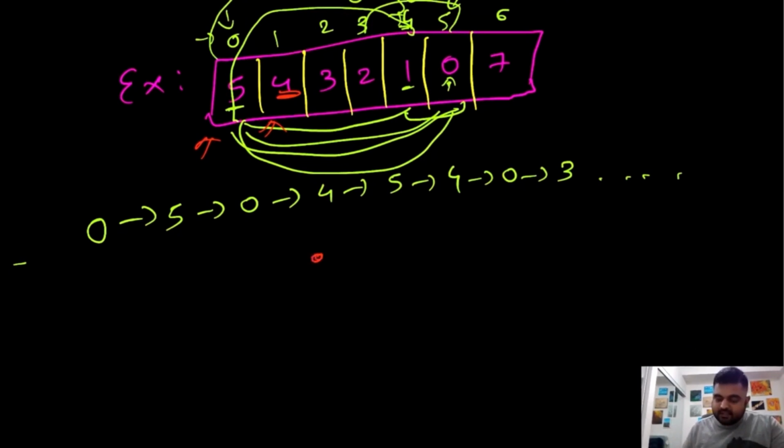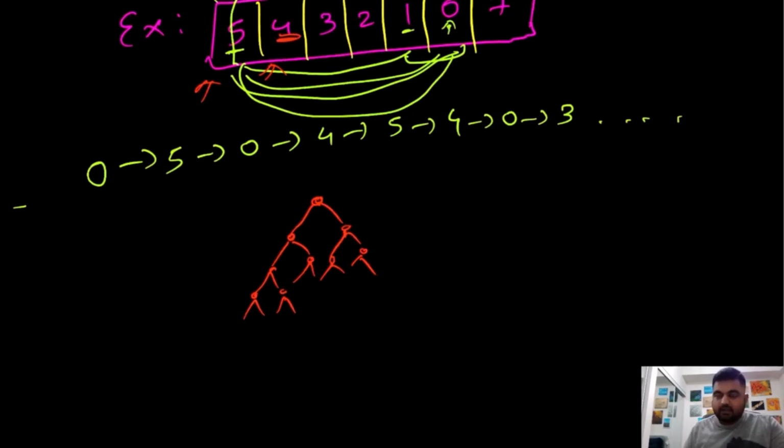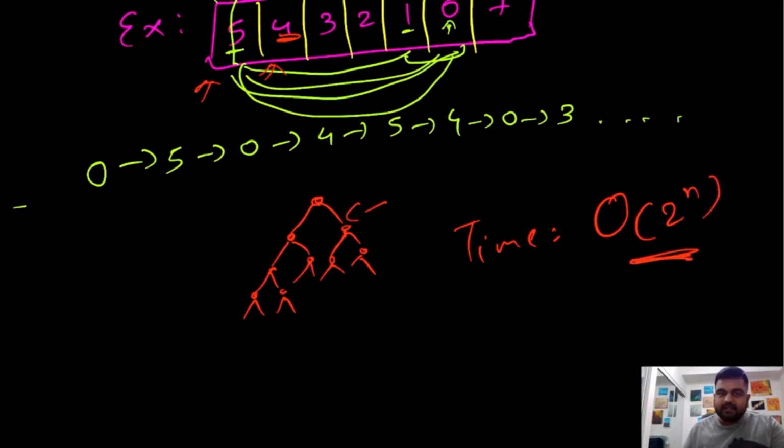Which means that if we make a decision tree, it would keep on growing and growing with addition of every single value. We are making a lot of decisions, and the time complexity in this scenario would be big O of 2 to the power n, because at every single position we have two possibilities. This is a very bad exponential time complexity which we cannot allow in any scenario.